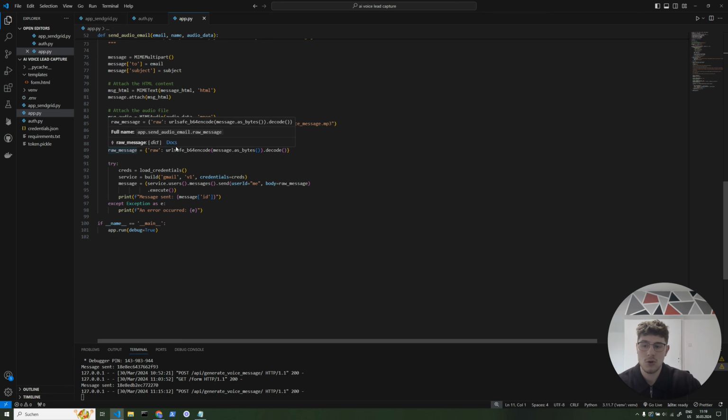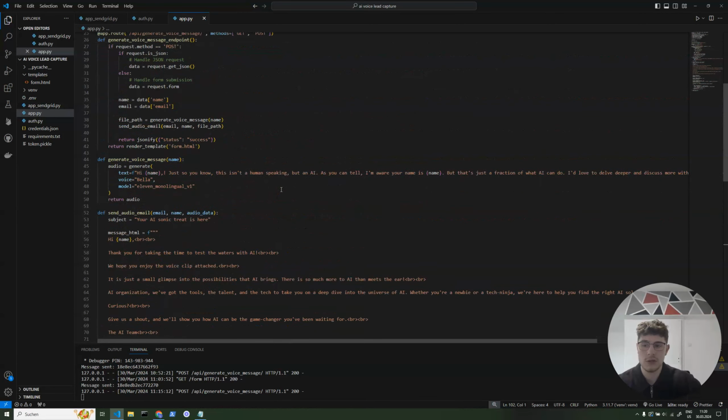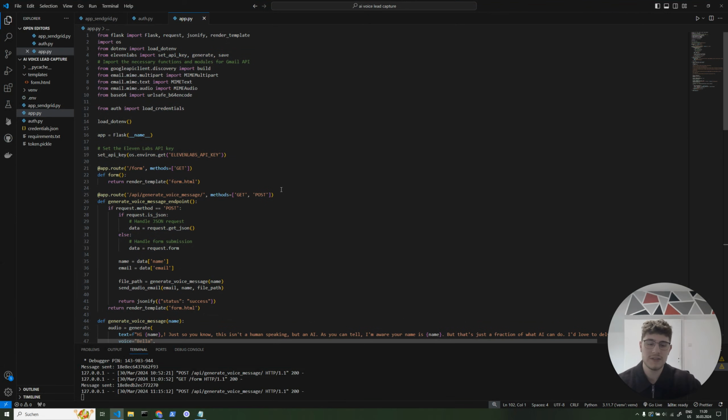and then we decode it, and then we put it into the function where we first try to load the credentials. So the credentials we get from our Google console or Google Developer Console to send it out from our Gmail. We build it, and then we send a message to the person. And I can also go into more detail of the code if you want me to later, but this is just the base idea of how we can build something like this.